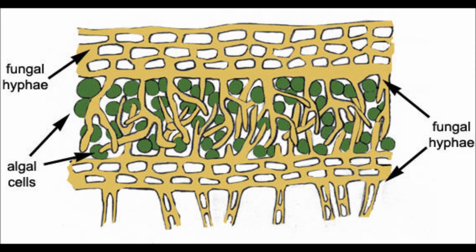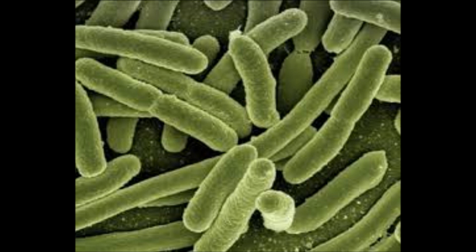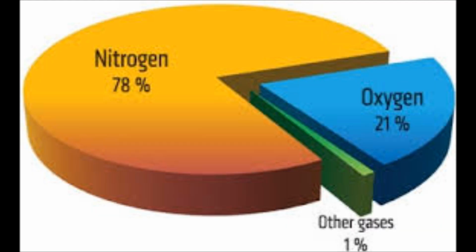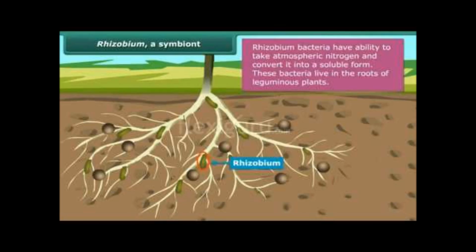Our second example is a bacterium called Rhizobium. It lives in the root nodules of the leguminous plants or pulses. It acts as a biological nitrogen fixer. As we know, air contains 78% nitrogen, but we are unable to absorb the nitrogen directly from the atmosphere, though we need nitrogen for growth of our body. Rhizobium converts the nitrogen into usable forms like nitrites and nitrates, which can be utilized by the plants. The plants in turn provide food and shelter to the bacterium.